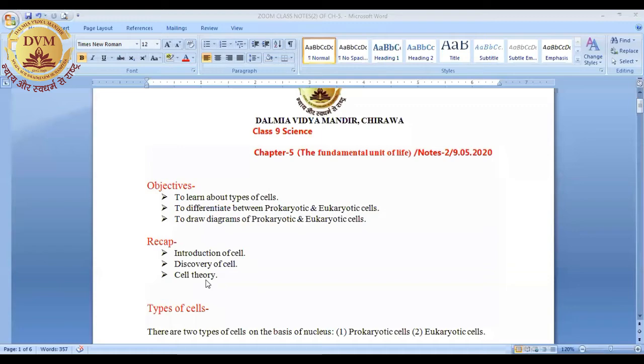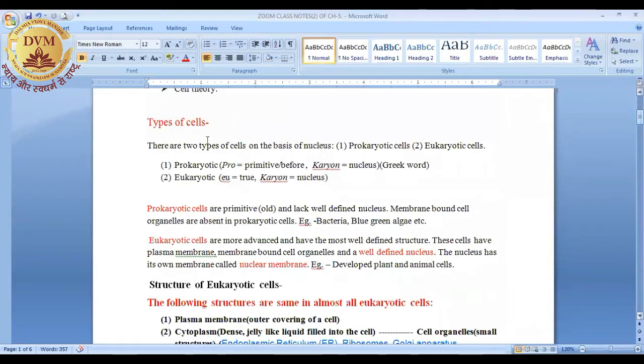Today we are going to deal with the topic types of cells. So dear students, there are two types of cells on the basis of the nucleus, meaning either the nucleus is present or not present, developed or not developed. So on the basis of nucleus, we can divide the cell into two types. The first is prokaryotic cells and the second is eukaryotic cells.